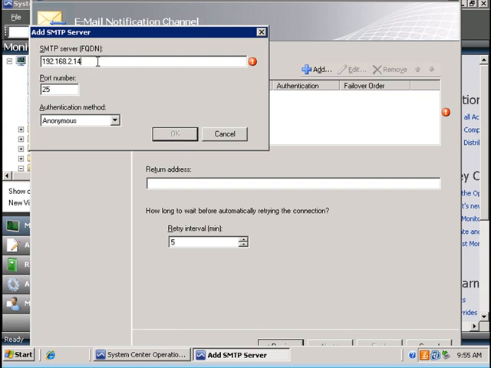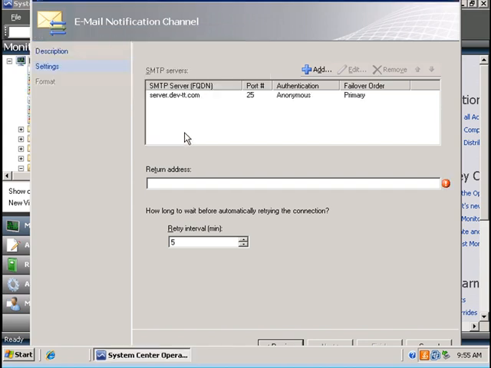This will have to be in the format of an FQDN, so we can't use an IP address. And then the return address. Go next.